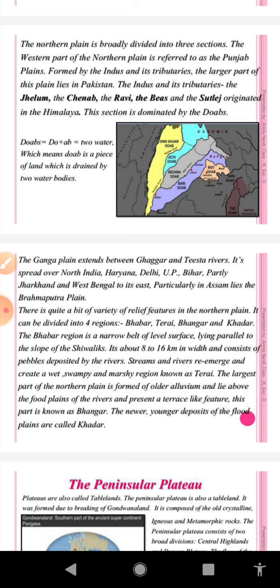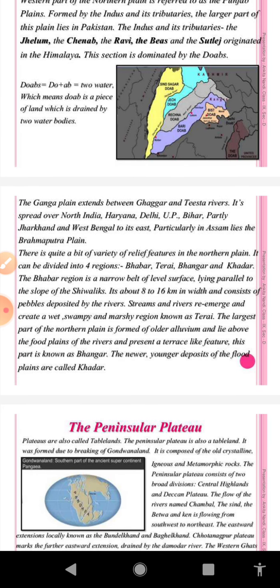Now we will discuss the relief of the Great Northern Plain. What you had studied in junior classes also: when we define a plain, we simply say it is a low-lying flat land. But in reality, it is not totally flat. We get variation in height. So this question is very important. You may get: explain the relief of the Ganga and Brahmaputra plain, or simply the Great Northern Plain of India.